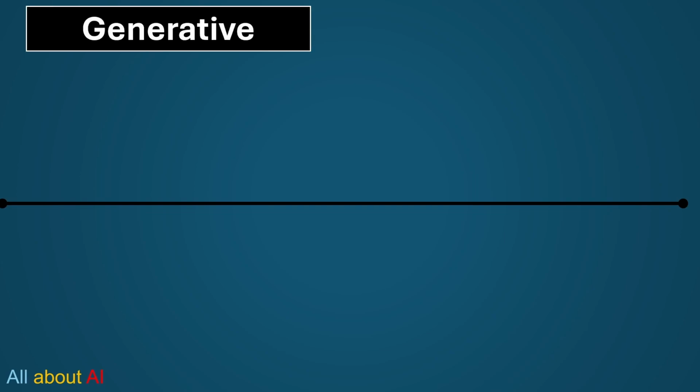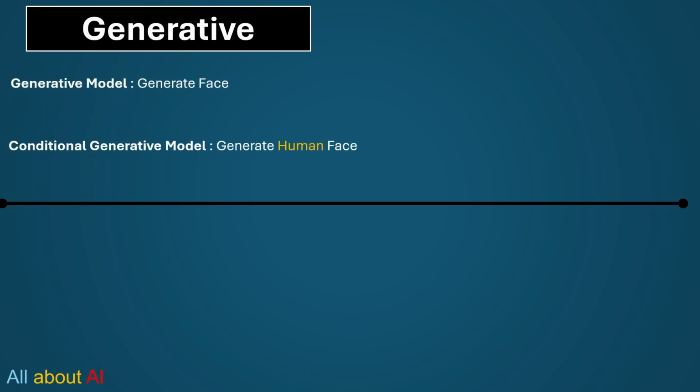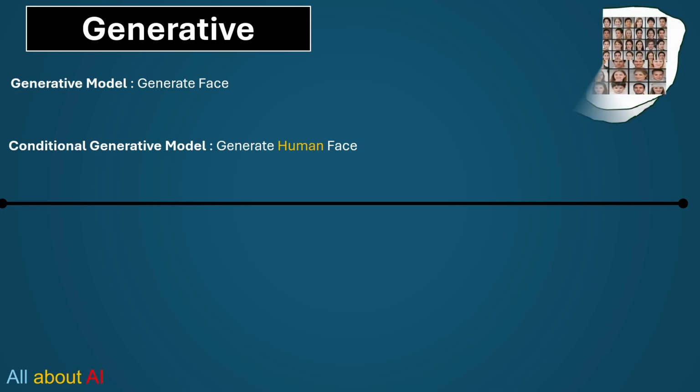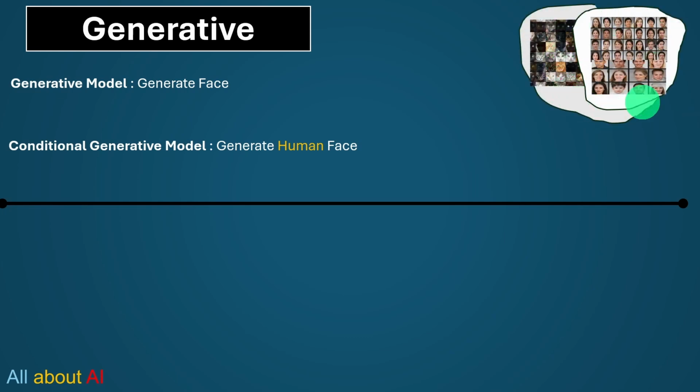Generative model. Now a generative model could be of 2 broader types. One is a normal generative model and another is a conditional generative model. One example: in the normal model we are asking it to generate a face, and we have a model of all faces, which could be an animal face, a human face, a cat, a dog, a tiger, anything the model has built at the time of training.